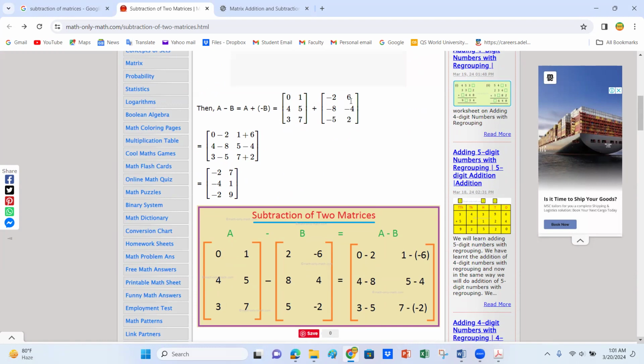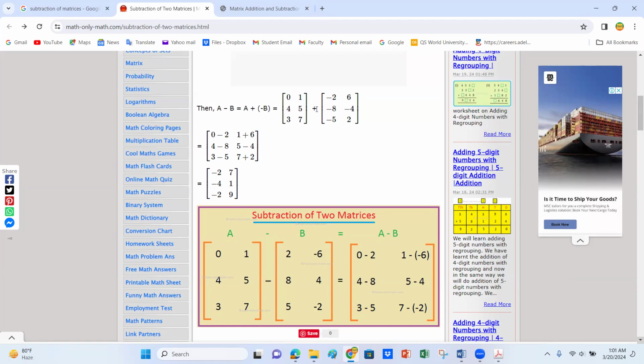Since there was the minus 6, it is positive 6. And there is minus 2, and it is positive 2. And now I will add them: 0 plus minus 2 is 0 minus 2. The first entry is added with the first entry.